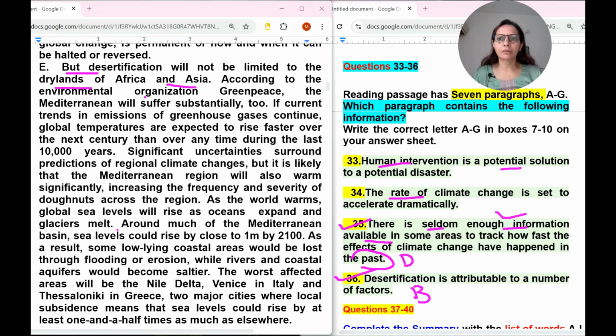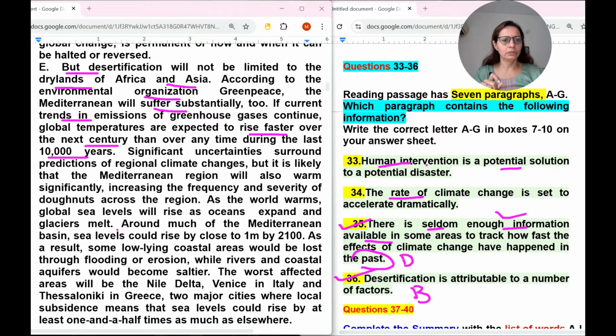According to the environmental organization Greenpeace, the Mediterranean will suffer substantially too if current trends in emissions of greenhouse gases continue. Global temperatures are expected to rise faster over the next century than during the last 1000 years. Significant uncertainties. So what are we looking for?